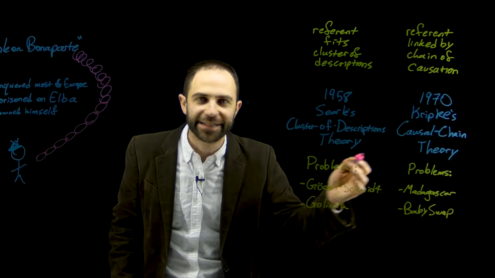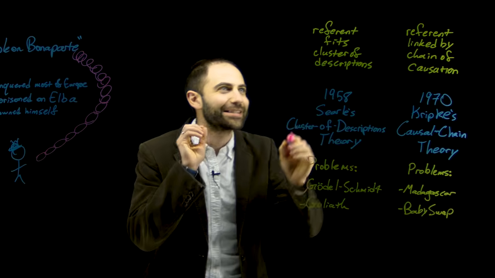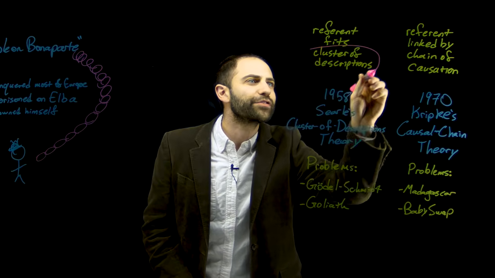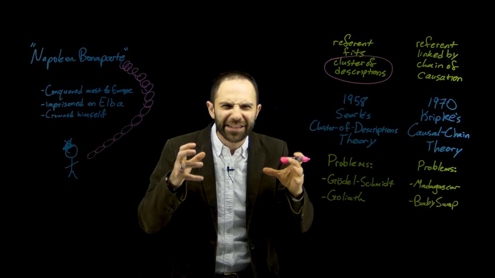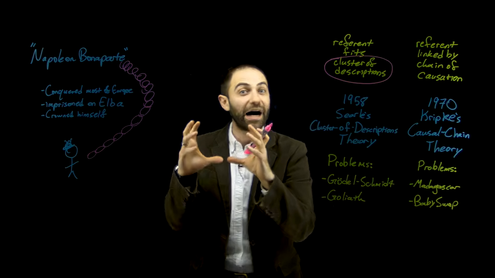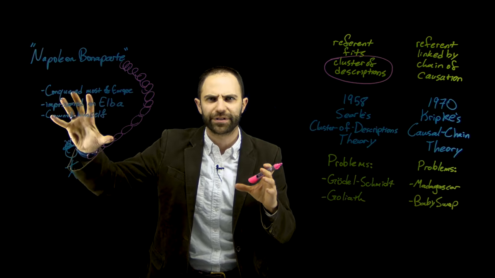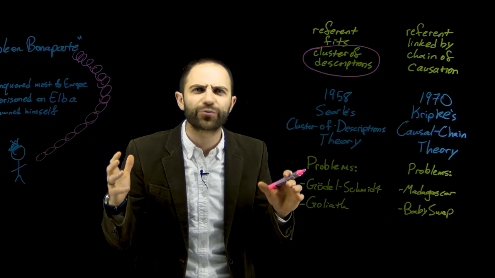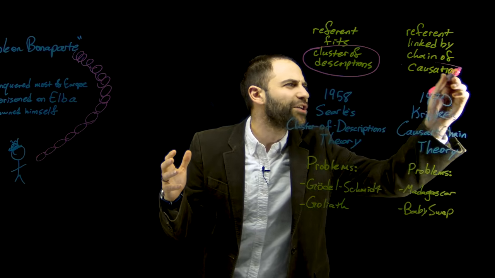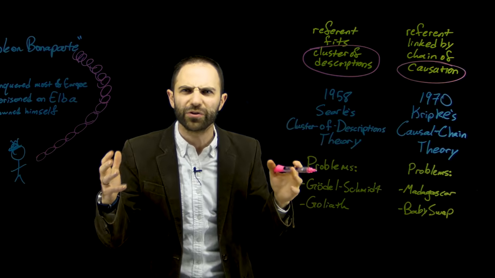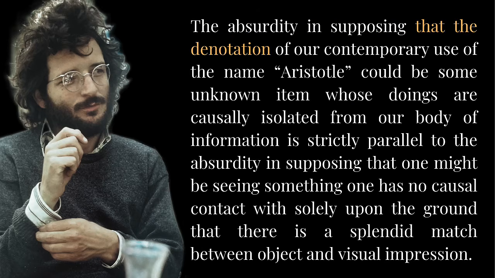Okay, so both of these theories are wrong. What Evans realizes is that this whole bit about the cluster of descriptions, that's right. There is a cluster of descriptions, or a body of information, that's associated with a name, and that's somehow important. But also Evans realizes that the notion of causation is important too. "The absurdity in supposing that the denotation of our contemporary use of the name Aristotle could be some unknown item whose doings are causally isolated from our body of information is strictly parallel to..."